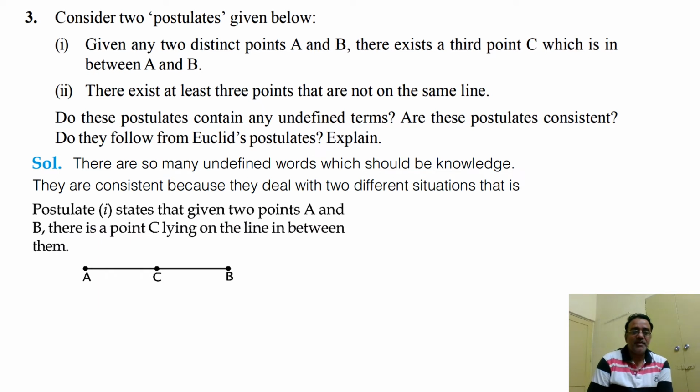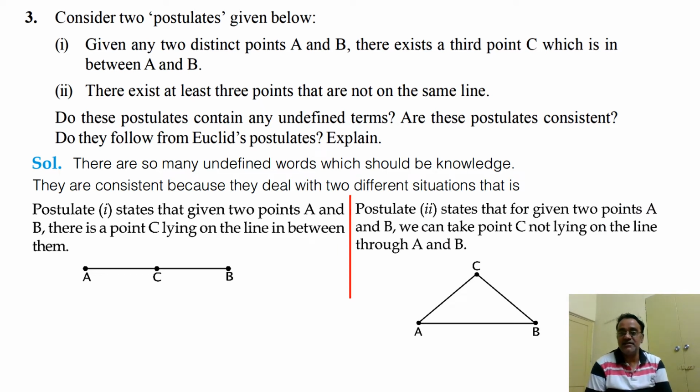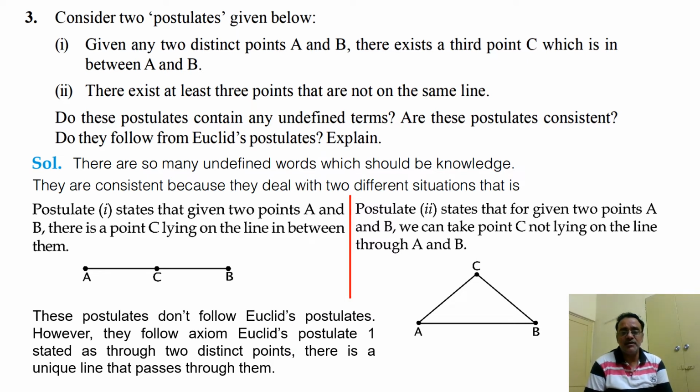That is the first one. Postulate 1 states that given 2 points A and B, there is a point C lying on the line in between them. Postulate 2 states that for given 2 points A and B, we can take point C not lying on the line through A and B. See the diagram. But these postulates don't follow Euclid's postulates. However, they follow the axiom: Euclid's postulate 1 states that through two distinct points there is a unique line that passes through them. So the axiom given in Euclid's first postulate is what they follow.